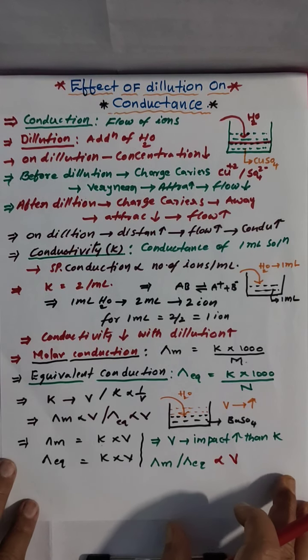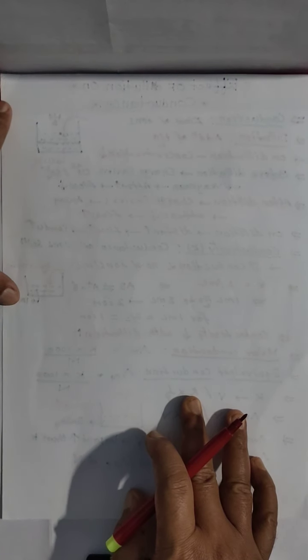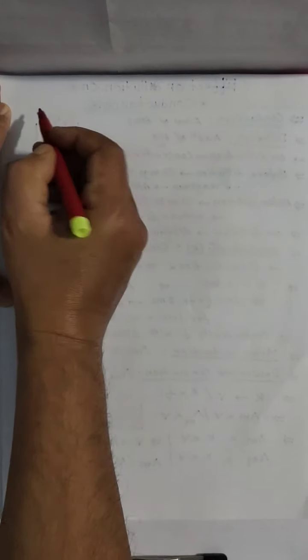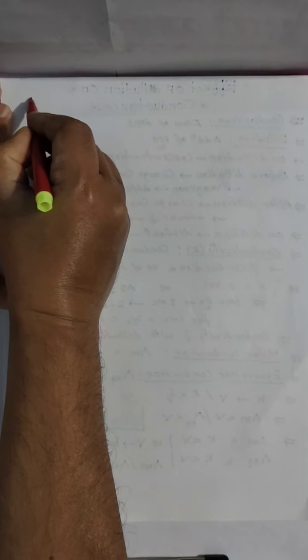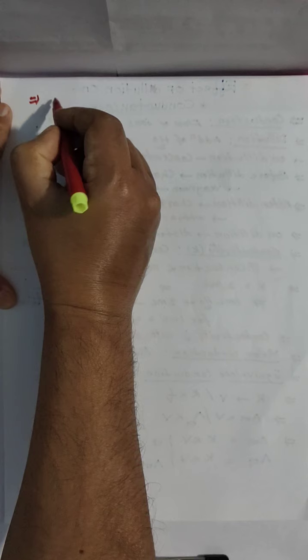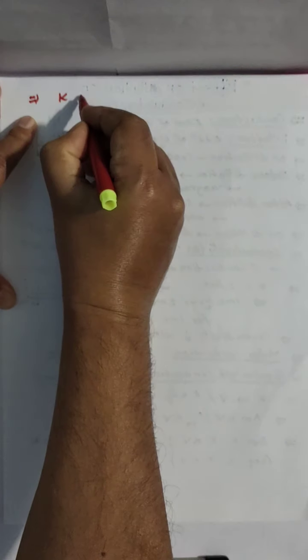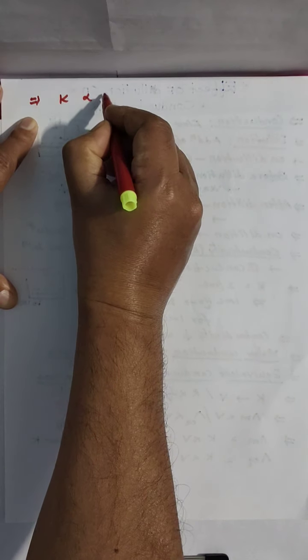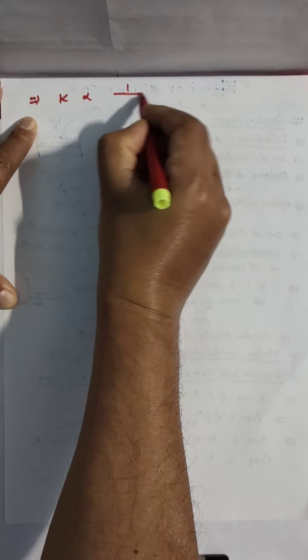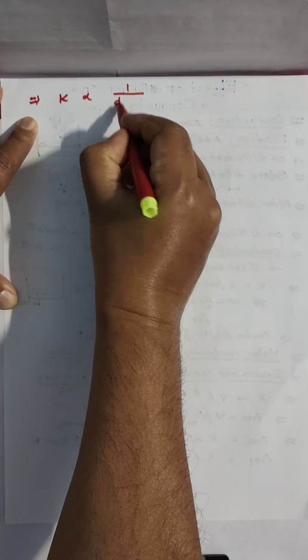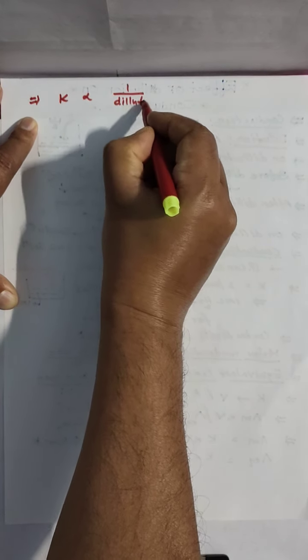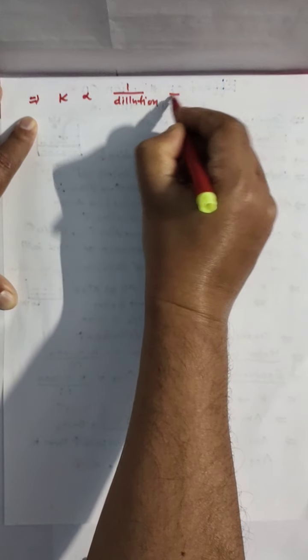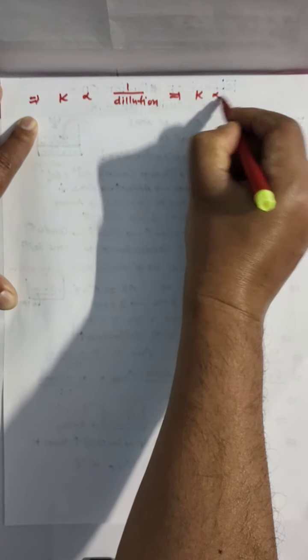So we concluded that conductivity K is inversely proportional to dilution, means K is inversely proportional to volume.